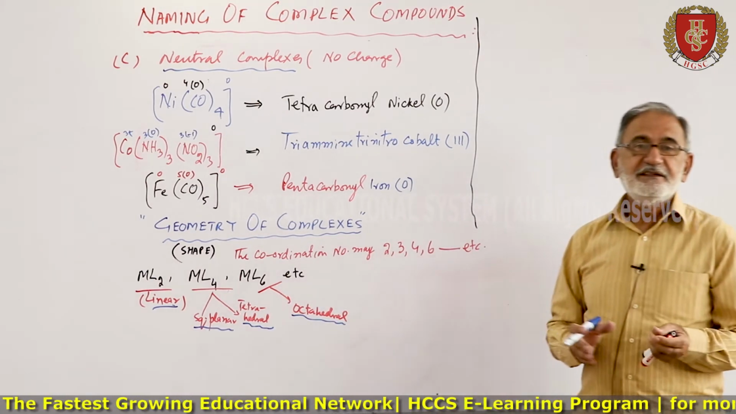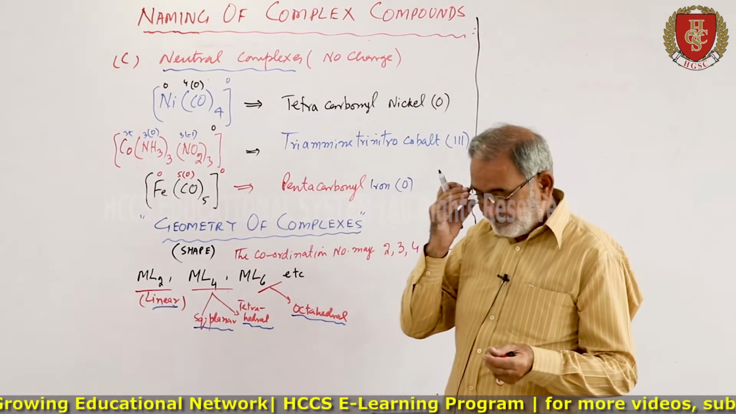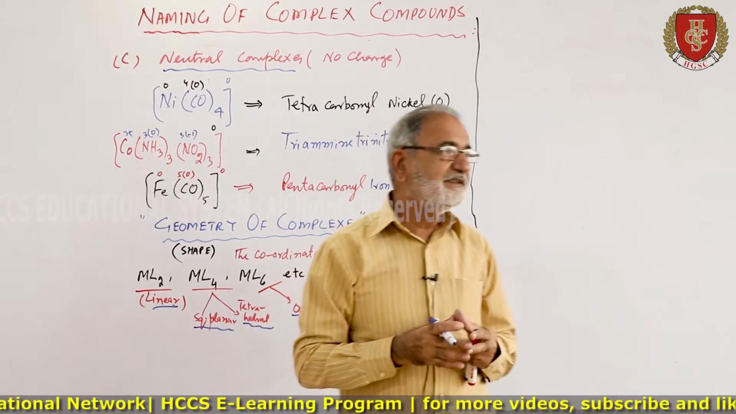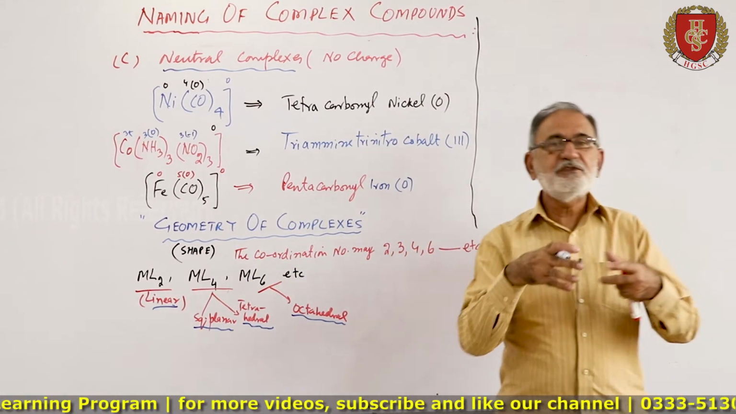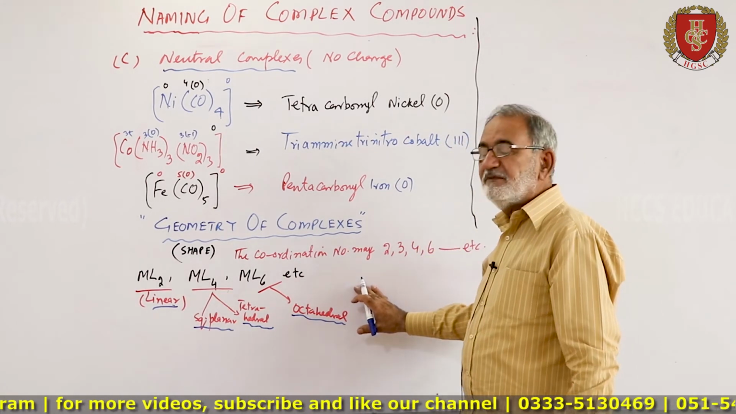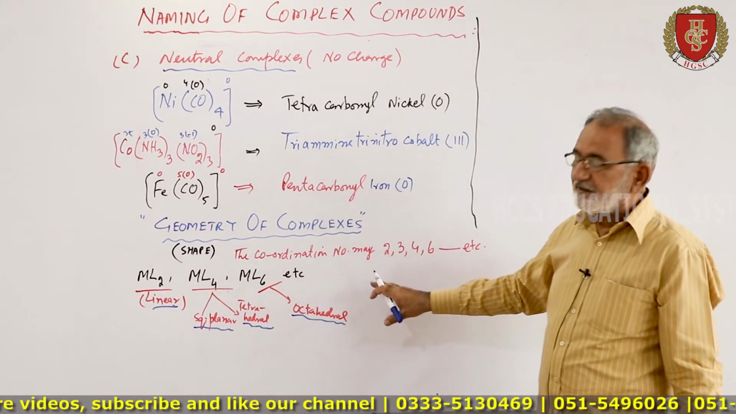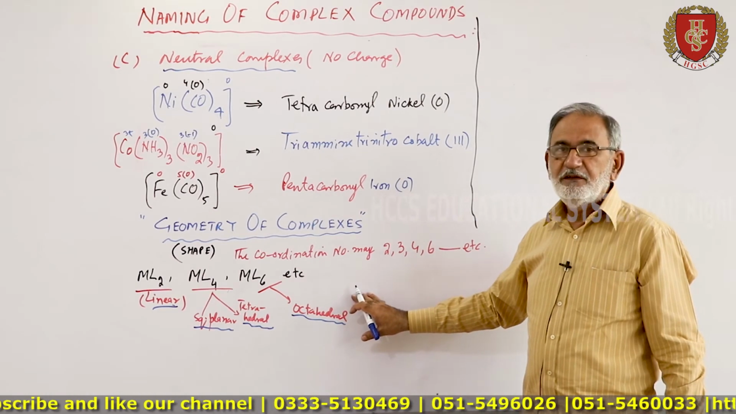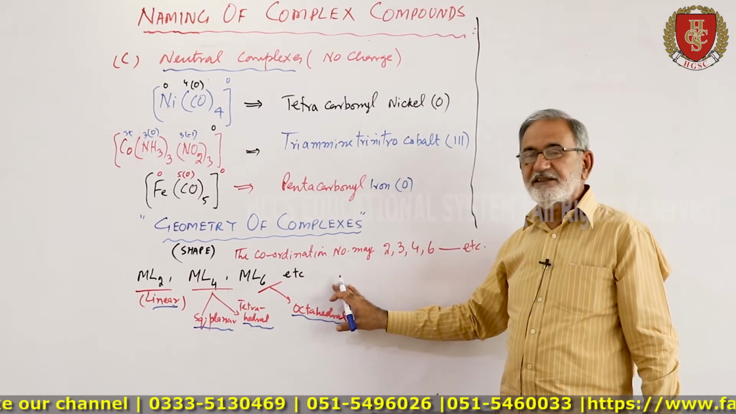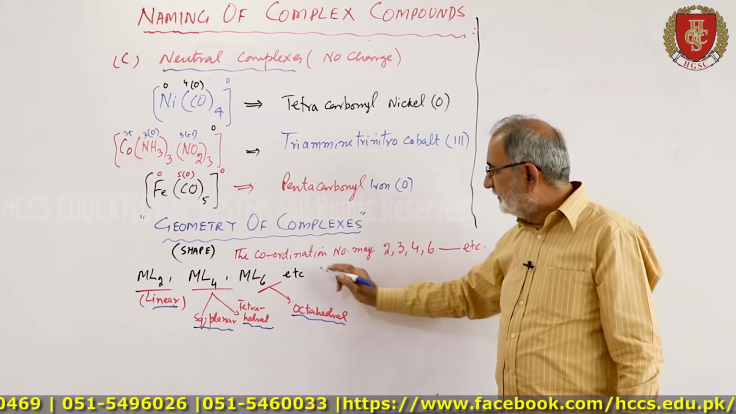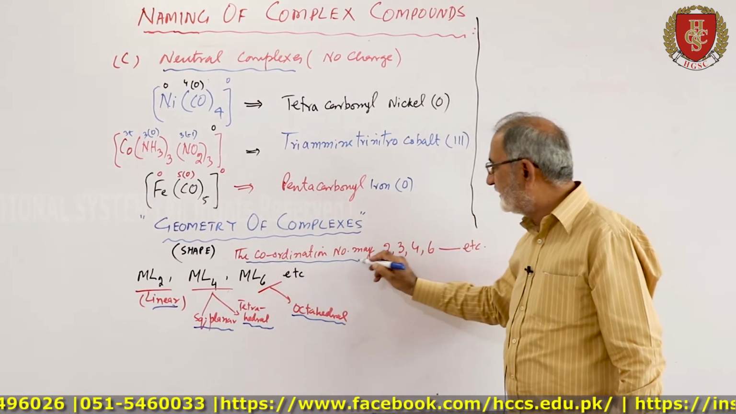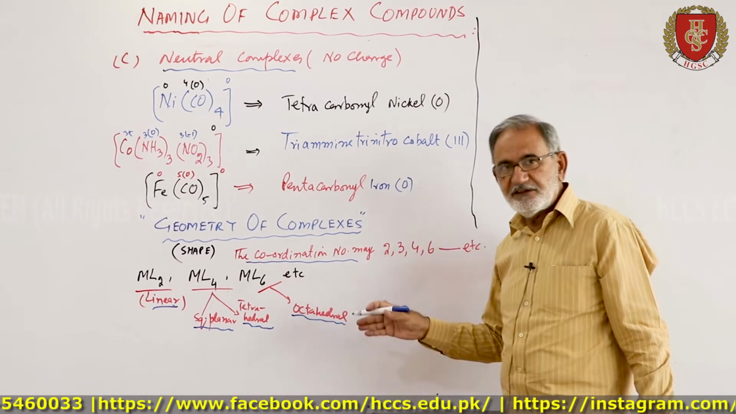So the geometry or the shape of the complexes basically depends upon the number of ligands which are going to surround the central metal. That determines the geometry or the shape of the molecule. So the shape of the complex can be determined with the help of coordination number, which is in fact the number of ligands which are surrounding the metal atom.